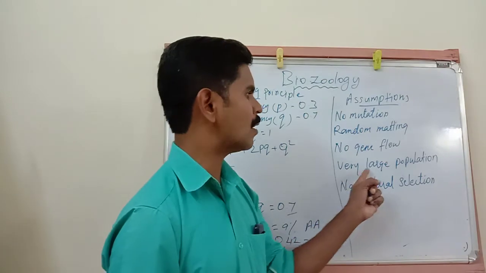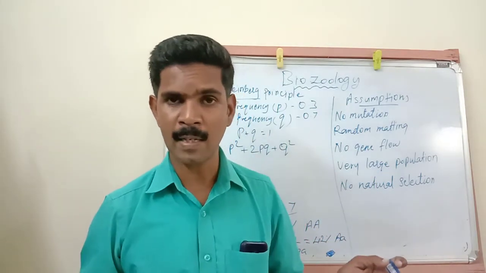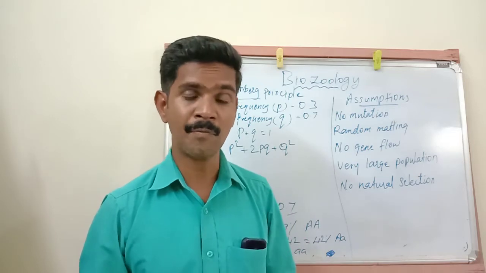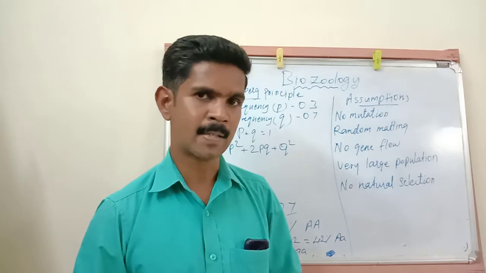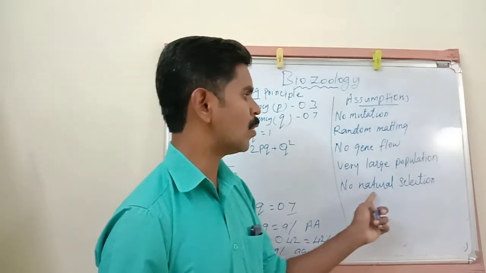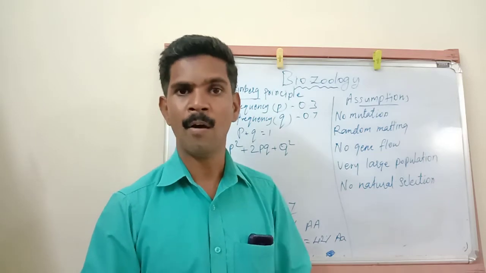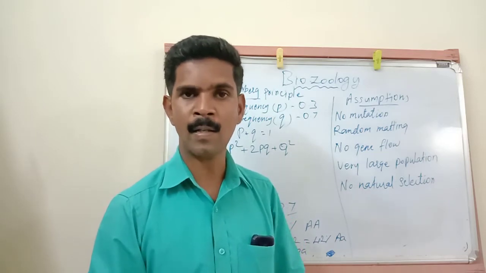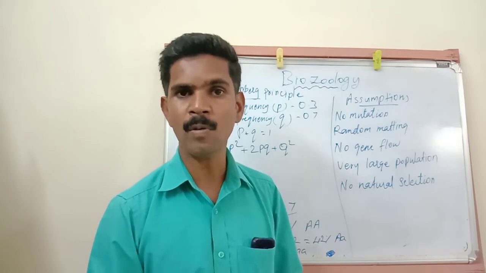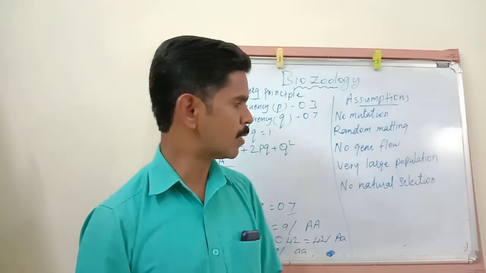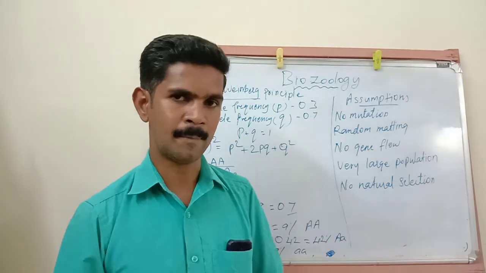Then next one, very large population. Very large population means the size of the population is very big, indefinite sized. There is no limitation for the population's size. Then next one is no natural selection. Here no natural selection means all the organisms are fit to survive, and all the organisms in this population are fit to reproduce their young ones. These are the 5 important assumptions of the Hardy-Weinberg principle.